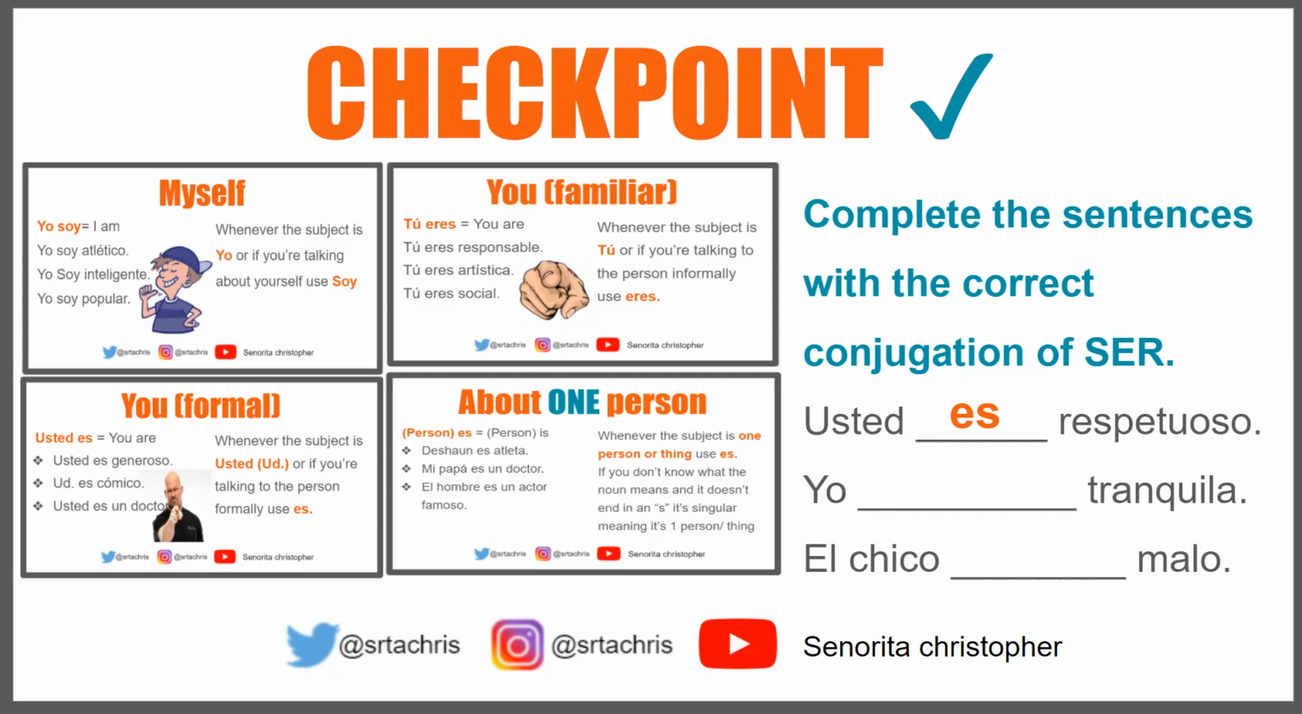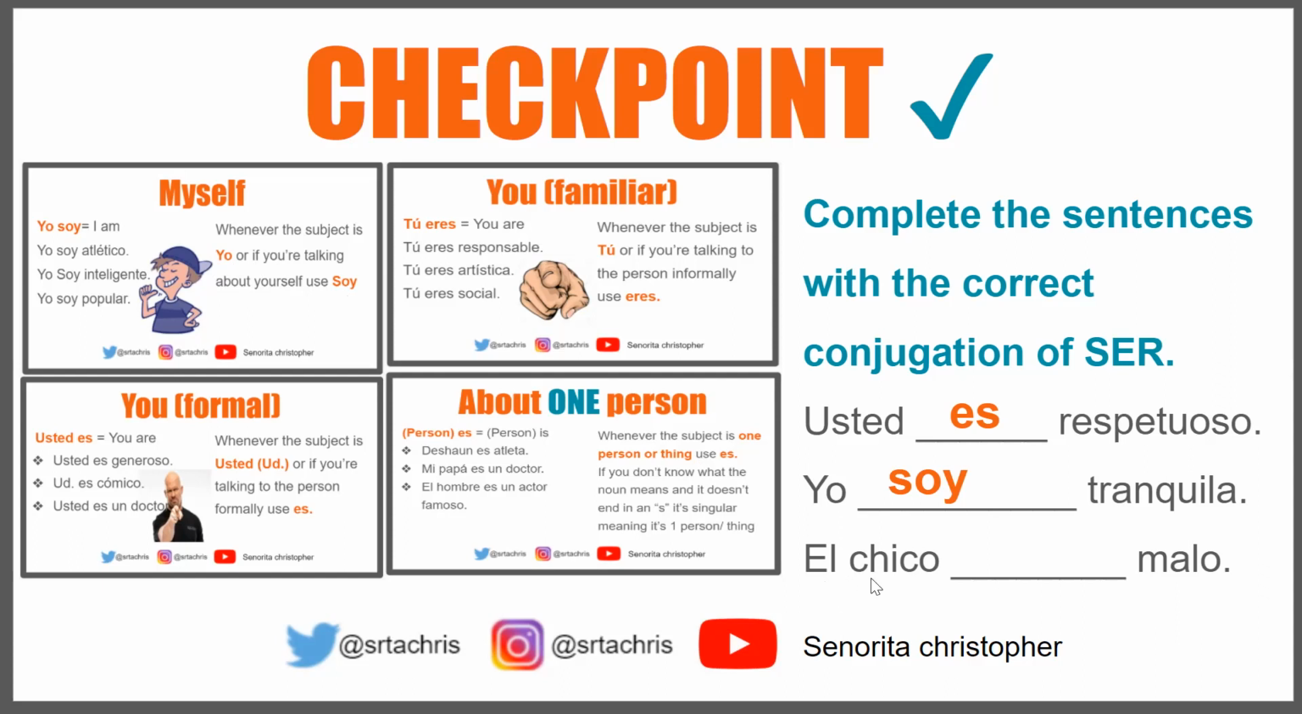It is yo. Soy tranquila. Good. So the subject is yo, and whenever our subject is yo, we would use the verb soy. I am calm. I am chill. I am peaceful, tranquil. All right, let's do our next example.